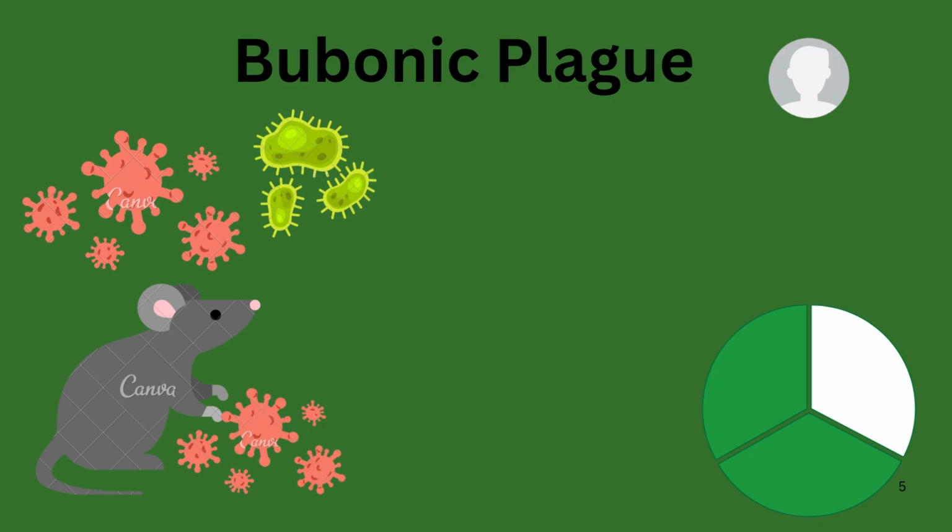Between 1347 and 1351, over a third of Europe's population died from the Bubonic Plague, or the Black Death. It was initially spread by bacteria carried on fleas by rats. It arrived in Europe when Italian merchants returned home from Asia. The plague killed over 25 million people.